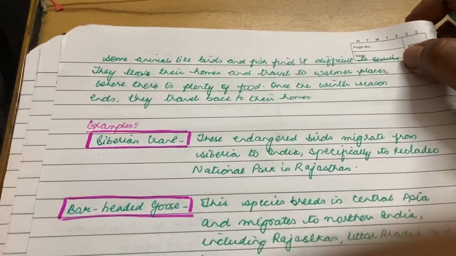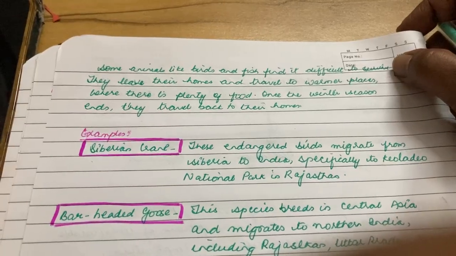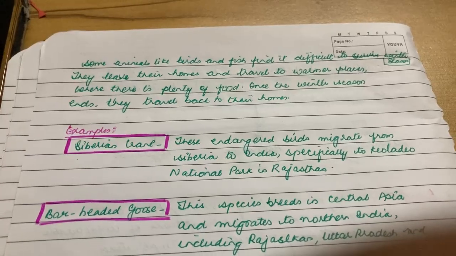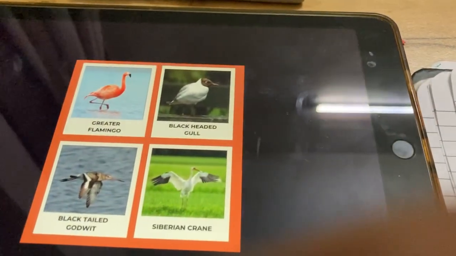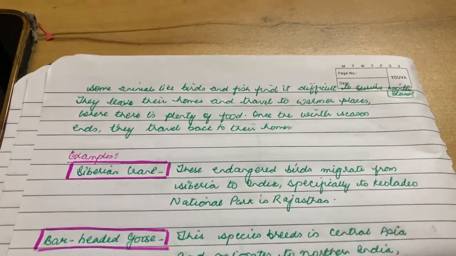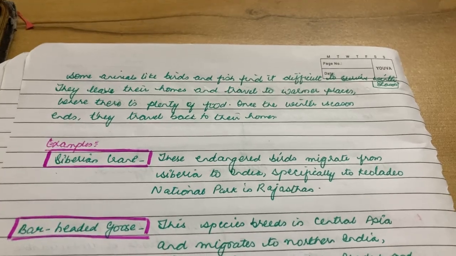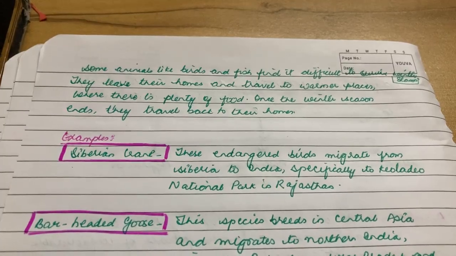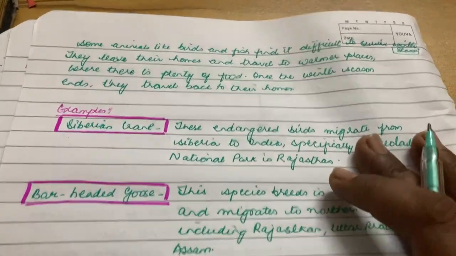And the examples as I showed, let's quickly check where these birds or animals come from, and to which places they can be seen. So the Siberian crane, as I told, is one of our endangered birds, which migrate from Siberia to India. So where do they come from, and how do they look? So these are the Siberian cranes. They come from Siberia to India, specifically to Keoladeo National Park in Rajasthan. So they come from Siberia to India, and where they prefer to stay in India is the Keoladeo National Park in Rajasthan.